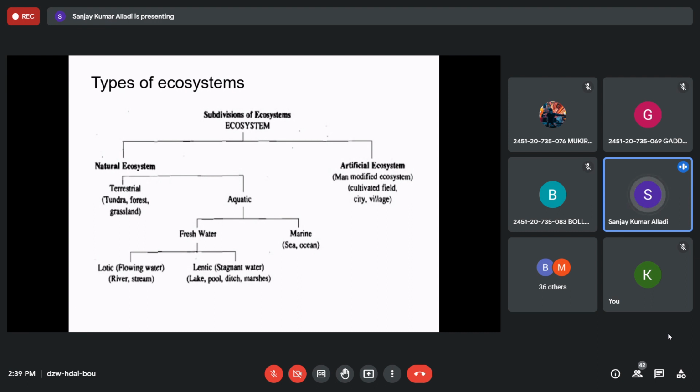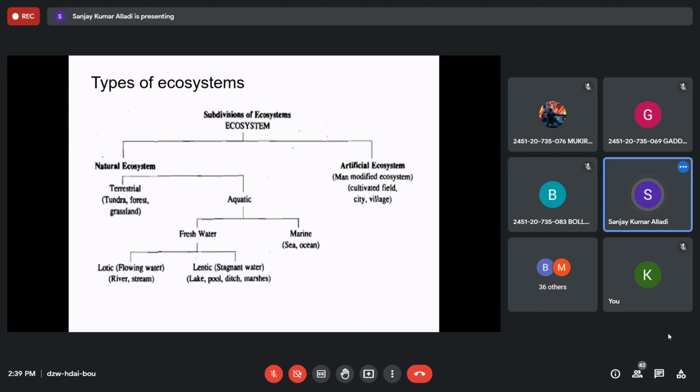In freshwater, the water will be fresh, right? Good quality fresh water, and marine means ocean and sea water, which are salt water. Marine means salt water containing high salt concentration. We discussed this under hydrosphere. Examples: oceans and seas. Again, fresh water bodies are categorized into two.